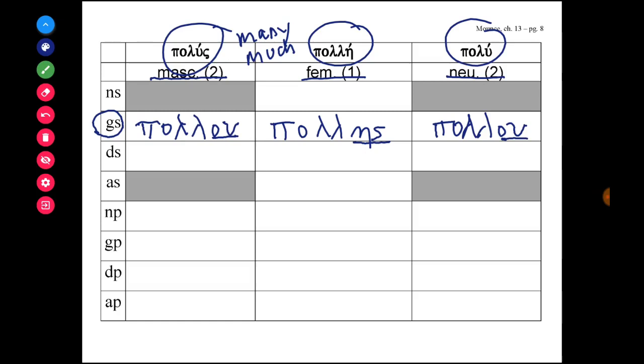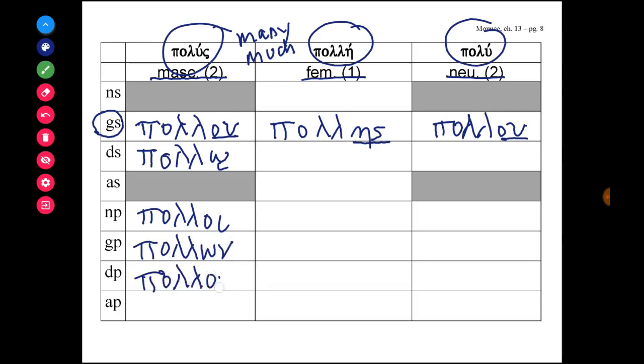So if I were to fill out just the paradigm for the masculine forms, skipping the shaded areas, the dative singular for this word would be pollo as a masculine noun. The nominative plural would be polloi. The genitive plural would be pollon. The dative plural would be pollois. And the accusative plural would be pollous. And the ou, o, oi, on, ois, ous are the second declension case endings that we expect in a 2-1-2 adjective like many and much.